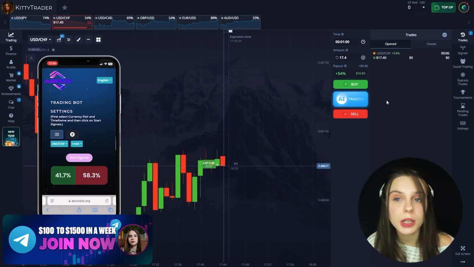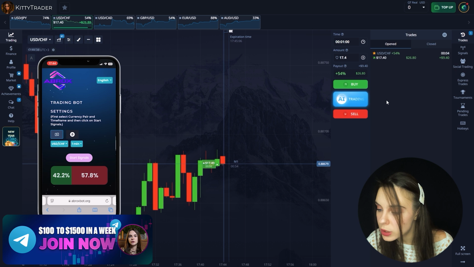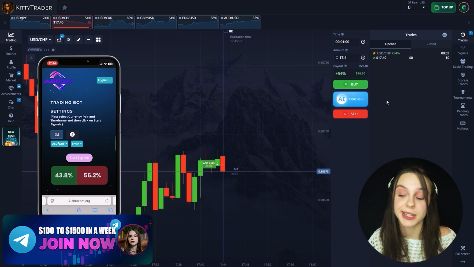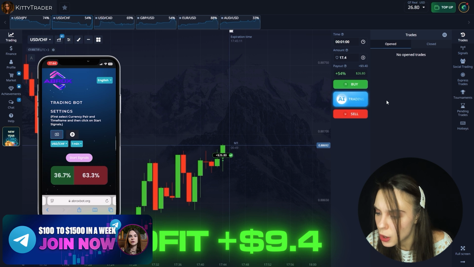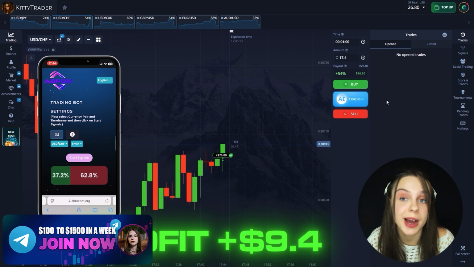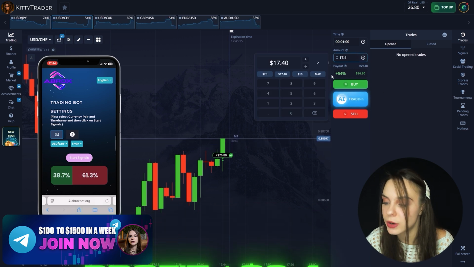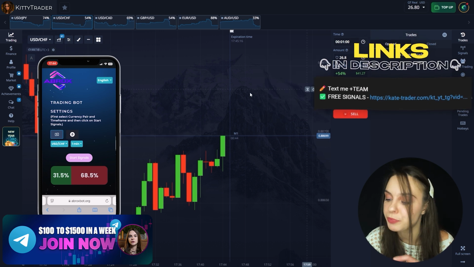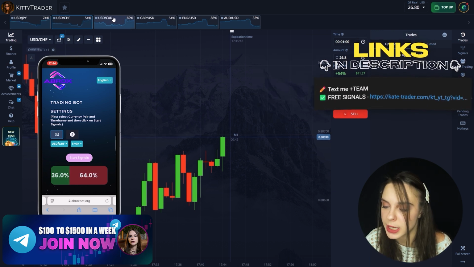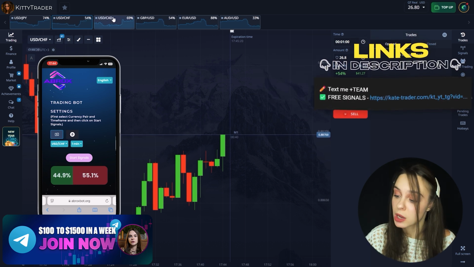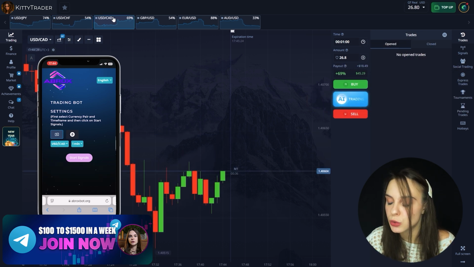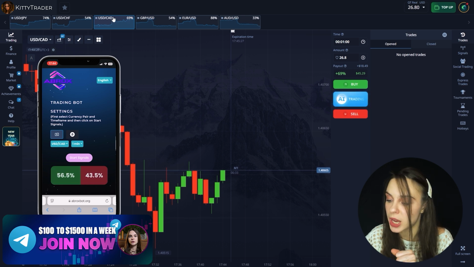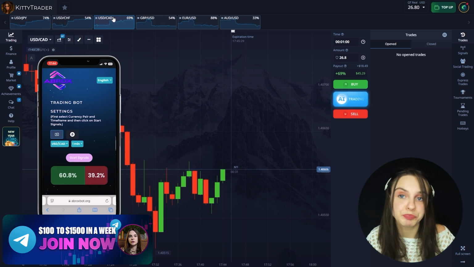Until the end of this deal we have 5 seconds, so 4 seconds, 3, and great. Guys, I think this deal will still close with a plus. Yes, that's how the deal happens. The deal will close with a plus. As I see, we'll immediately increase the balance to the maximum value that we have, and it is $26.80. Not so bad. Instantly, let's move on to the third currency pair and continue trading together with our bot. So we see I'm demonstratively showing it to you. Everything live, there is nothing complicated here. Let's go.